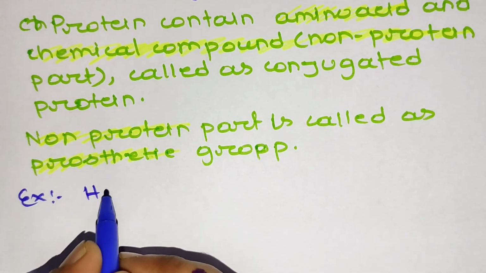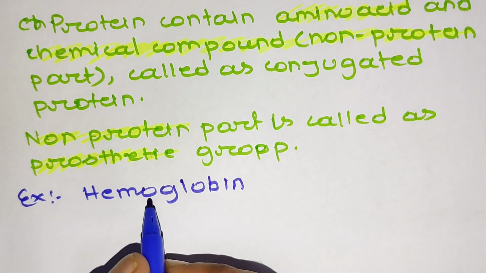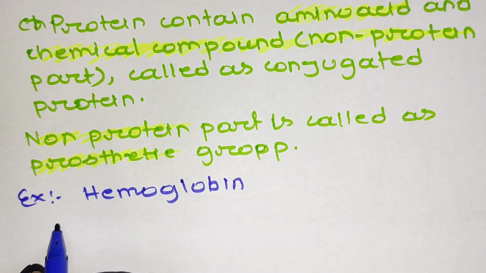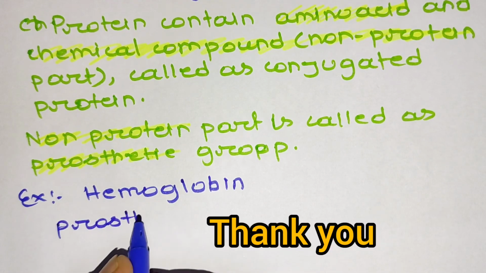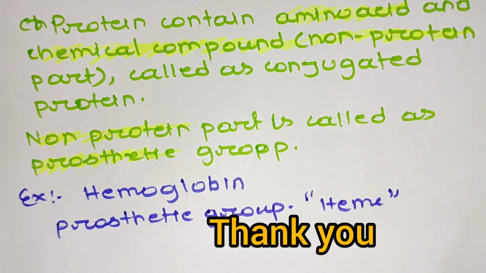Now, what is an example? The most common example of a conjugated protein is hemoglobin. The prosthetic group of hemoglobin is heme, that is iron. That is why the color of the blood is red. Heme means iron.